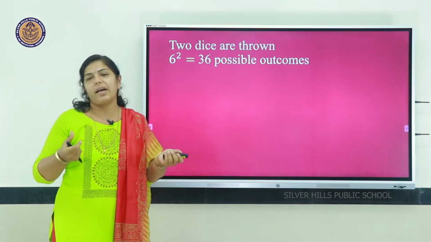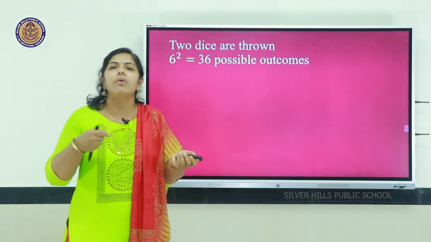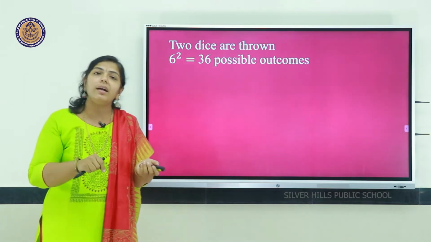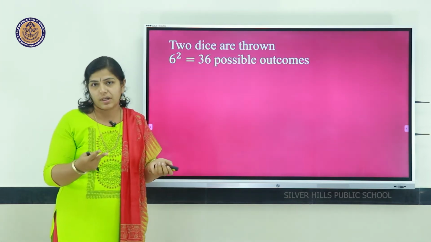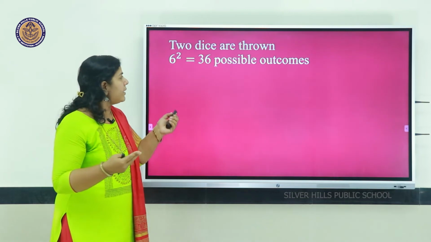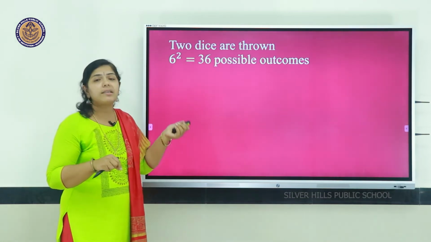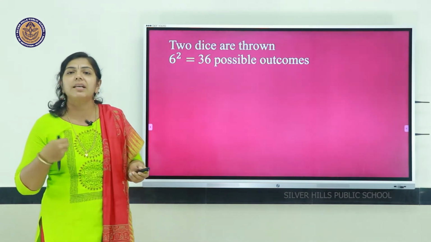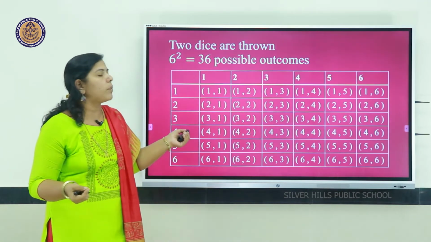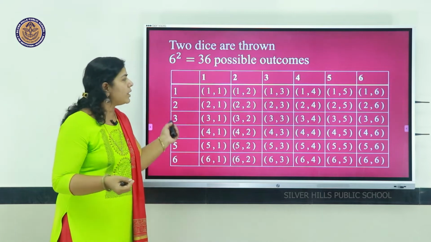If we throw 2 dice together, or one die thrown 2 times, then what are the possible outcomes? There are 36 possible outcomes, that is 6 squared. See how it's coming.